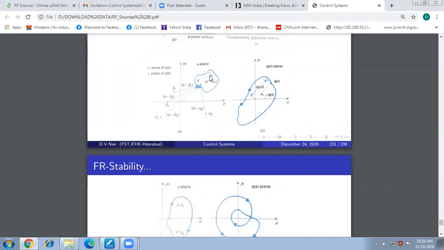So for every zero enclosed by the contour in the S plane, there is one encirclement of the origin by the contour in the Q of s plane.